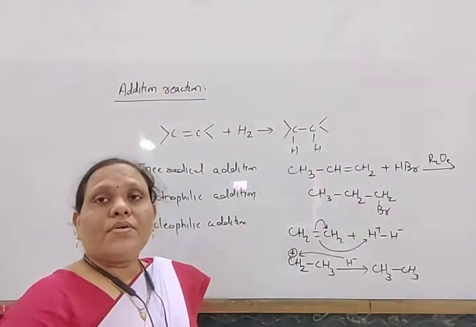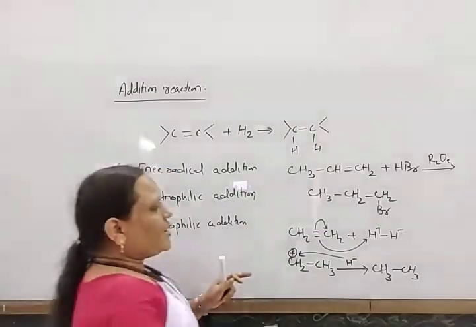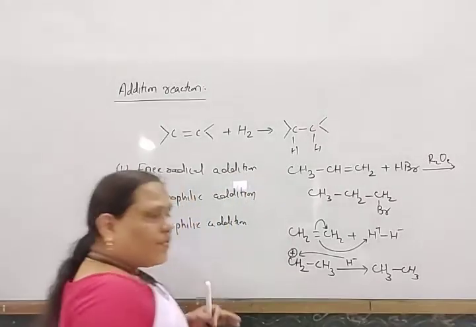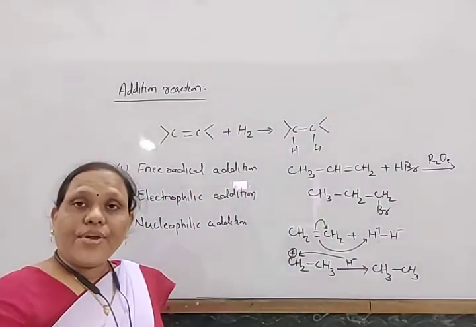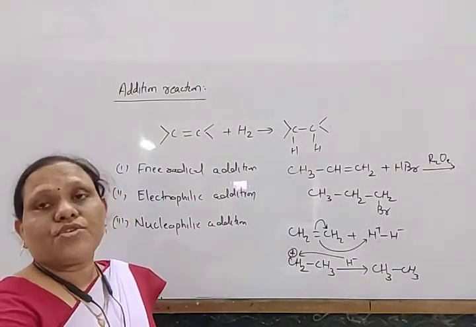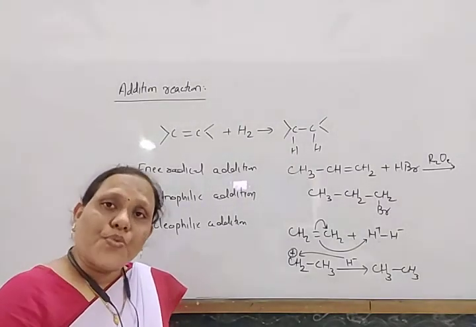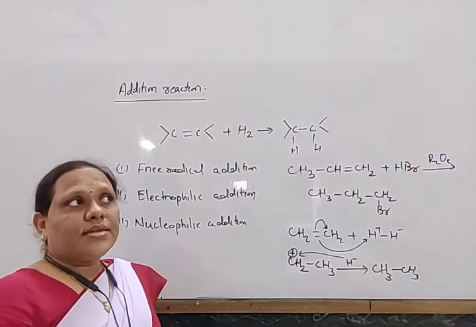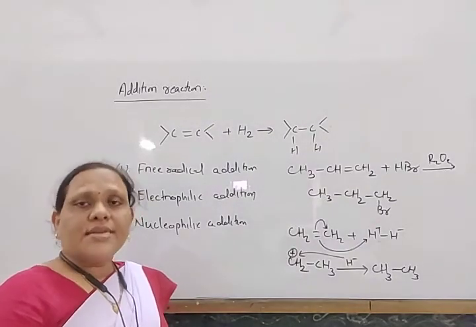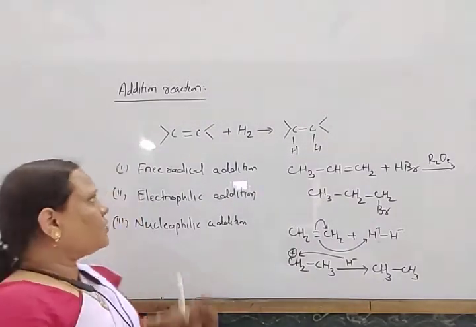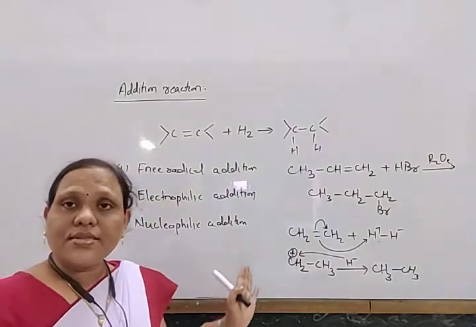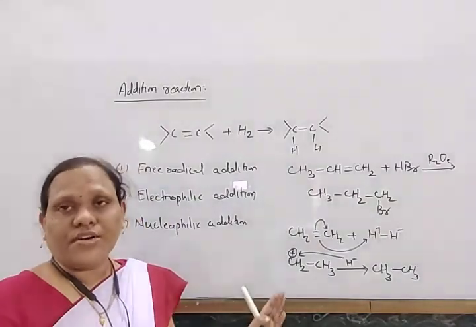Next, come to the nucleophilic addition reaction. A nucleophilic addition reaction is one which is initiated by a nucleophile. Generally, this type of reaction takes place in carbonyl compounds, that is aldehydes or ketones, where there is also unsaturation. Addition reactions generally take place where there is unsaturation, a double bond or triple bond.